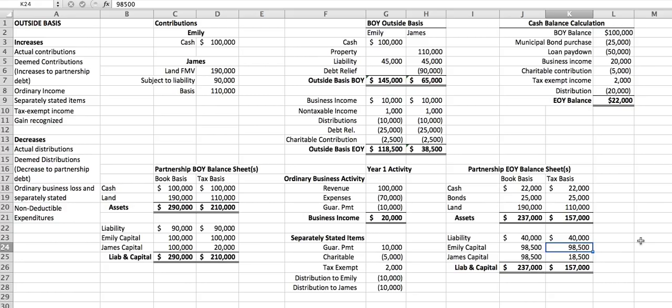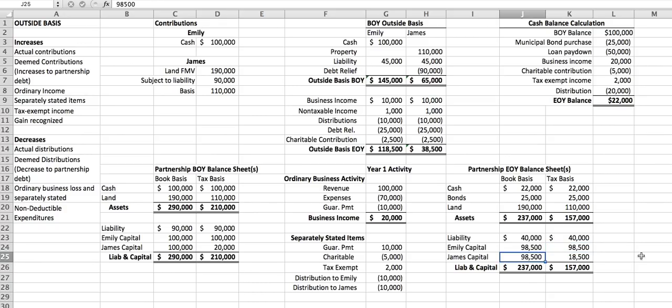So it's the $100,000 of original basis minus the net $1,500 of changes, and you can look at the increases and decreases over here on the very far left of the spreadsheet if you need any help with that reference. And so hers is going to be $98,500 for both book and tax because, again, the tax basis in what she contributed and the fair market value of what she contributed were the same.